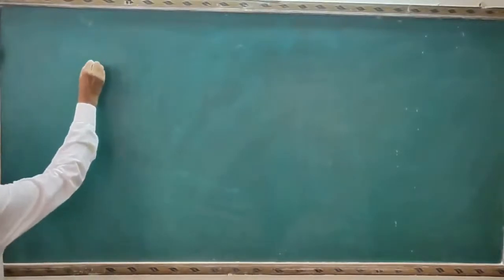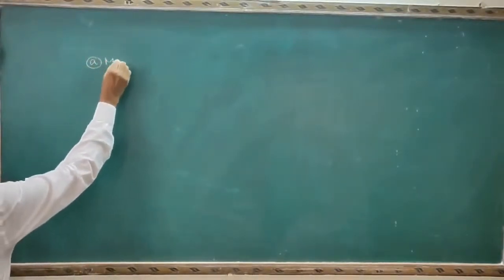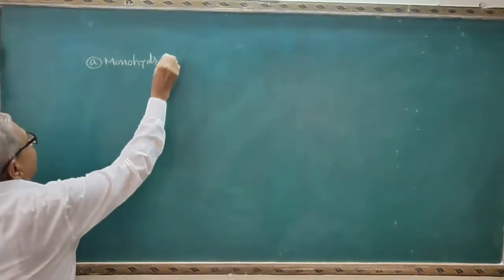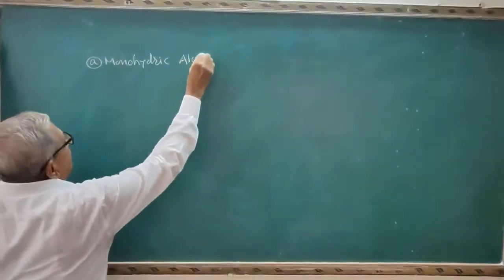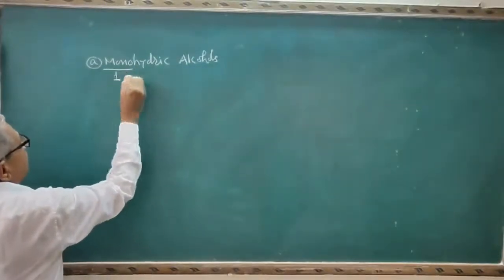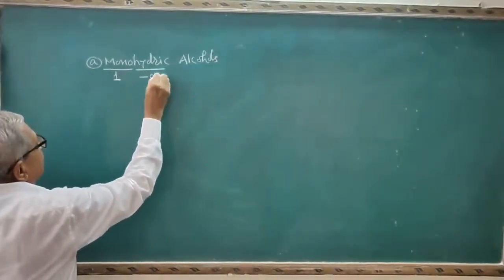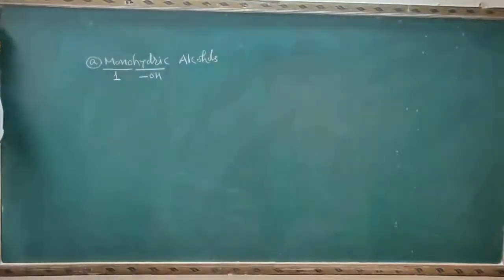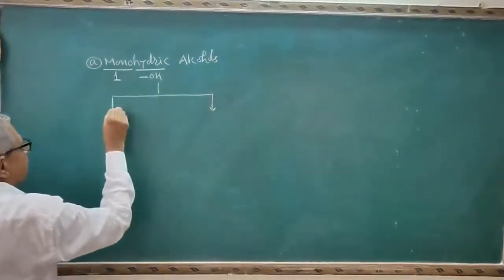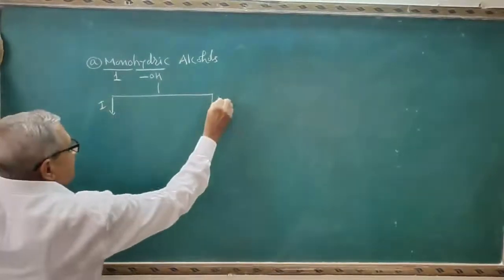Now see point A, monohydric alcohols. Here mono indicates only one, hydric indicates only one OH group will be present in this case. I made 2 points here, first and second.